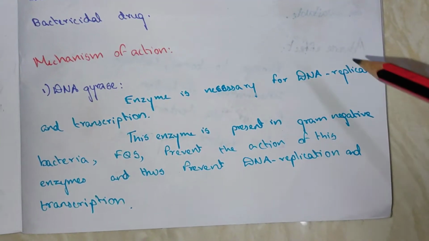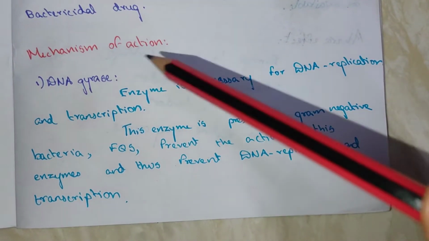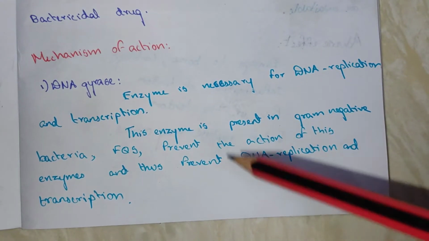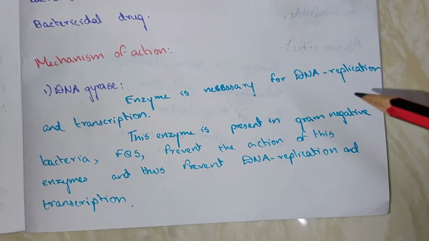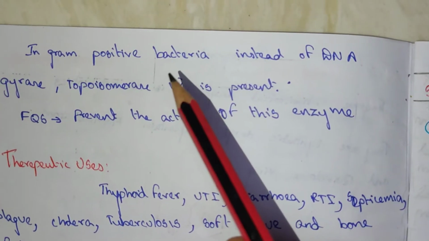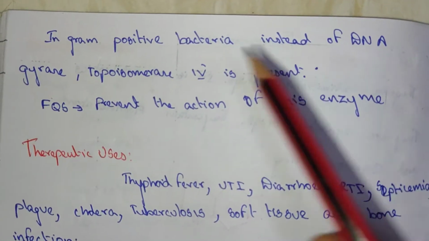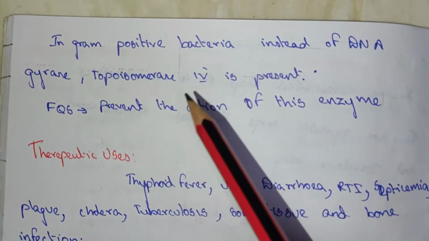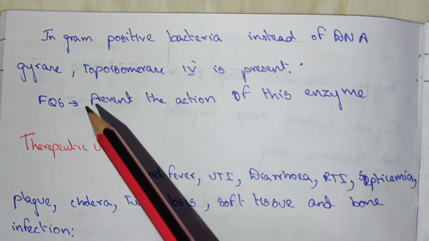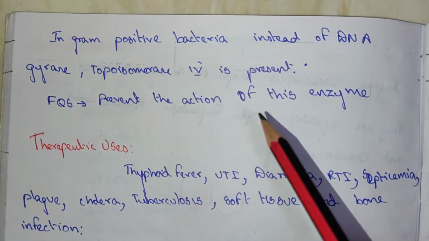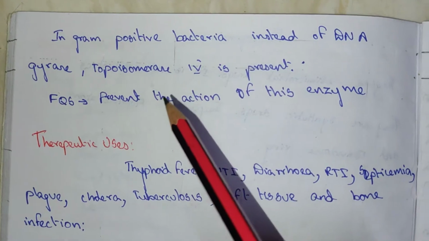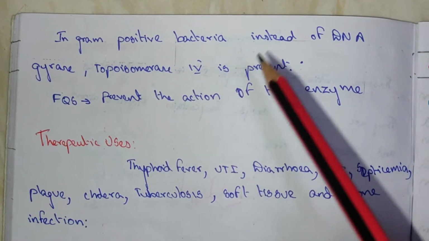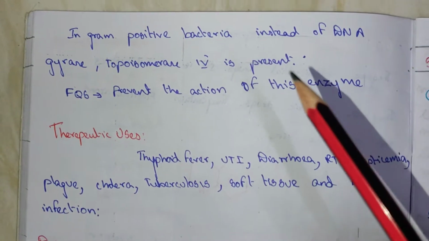This enzyme is responsible for DNA replication. When this enzyme is inhibited, DNA replication is prevented. In gram-positive bacteria, instead of DNA gyrase, topoisomerase 4 is present. The fluoroquinolones prevent the action of this enzyme.